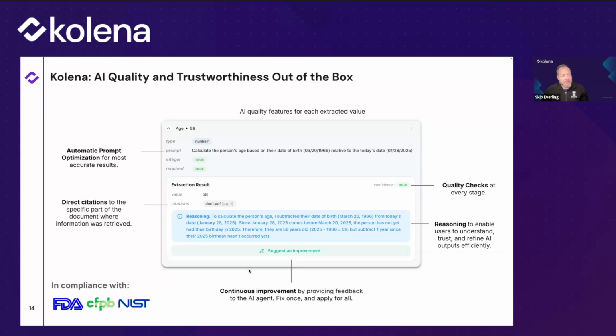And if it's not, you have the ability to simply suggest an improvement, and it'll incorporate that feedback intelligently. That's continuous improvement. So, you suggest that improvement because you've seen an error on one document, and now it won't have that error anymore on any of the other documents either, because it's incorporated that feedback. And then as a summary, we provide this confidence level so that you know exactly how much you can trust it. This is our way of taking care of all of that on the back end so that you can trust the quality that we're providing without you having to know the inner workings.